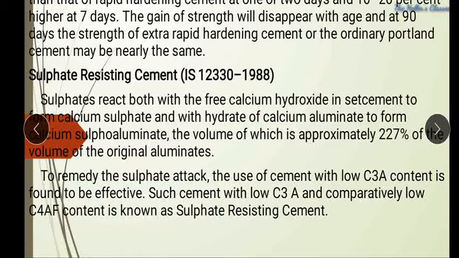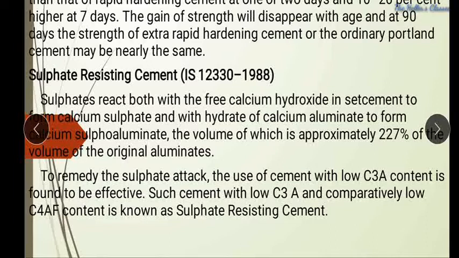If we reduce the amount of C3A as well as C4AF, the cement is known as sulfate resisting cement. Such cement with low C3A and comparatively low C4AF content is known as sulfate resisting cement. So the lower the aluminates, the better. Coming to the percentage of C3A and C4AF, 2 times the C3A plus C4AF should not exceed 25%.